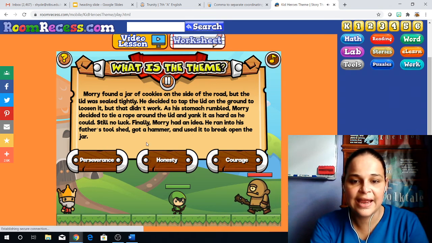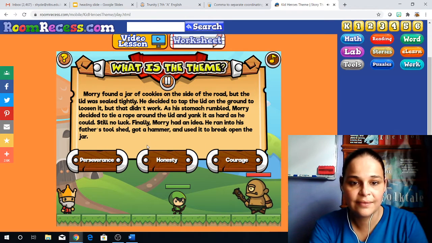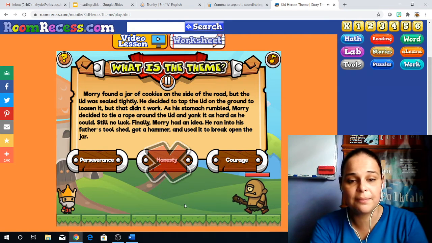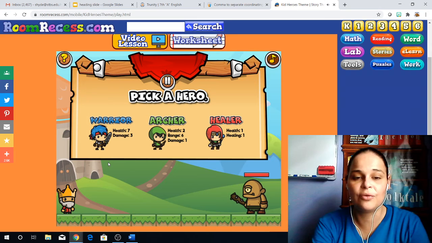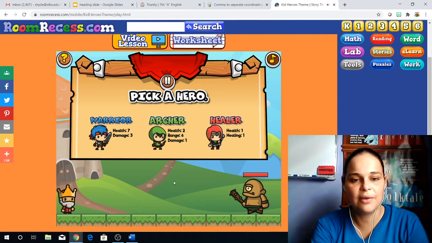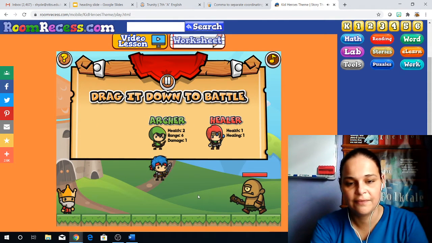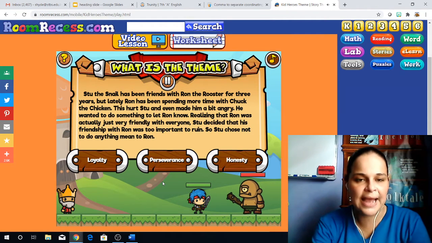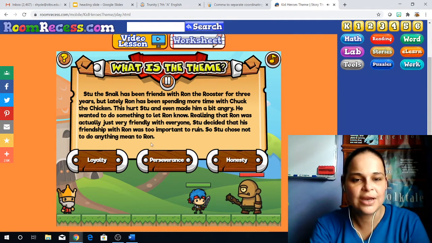So in this case, let's go with honesty. Oh, it was wrong. Look, so I lose my player. Perseverance was the right answer. So now I'm going to go with the warrior. And then, you keep playing, you read, you analyze what the theme is for each one of these short paragraphs.